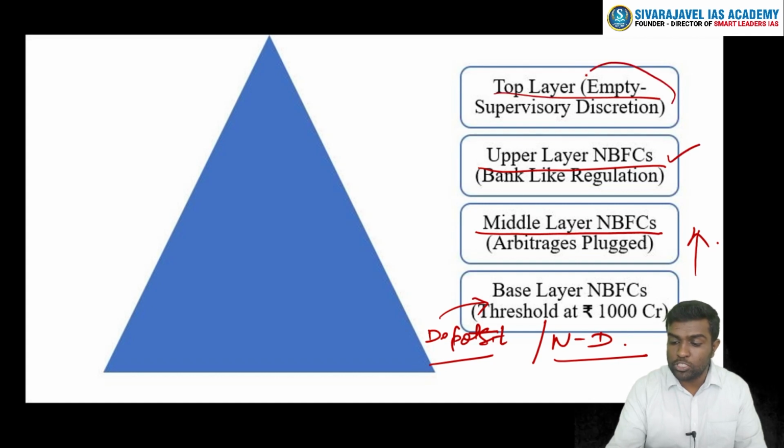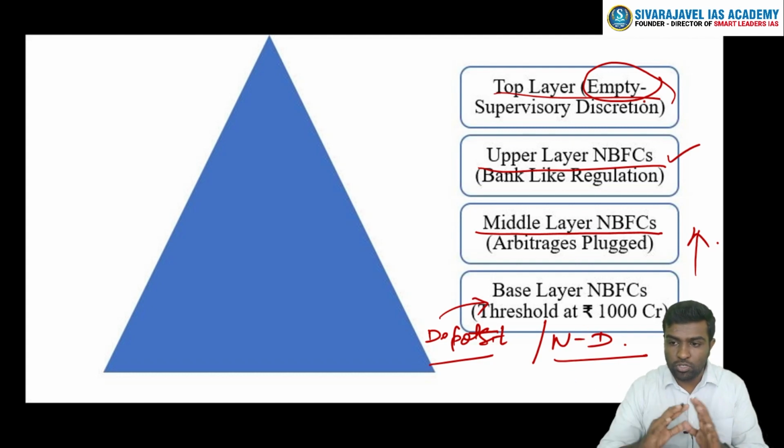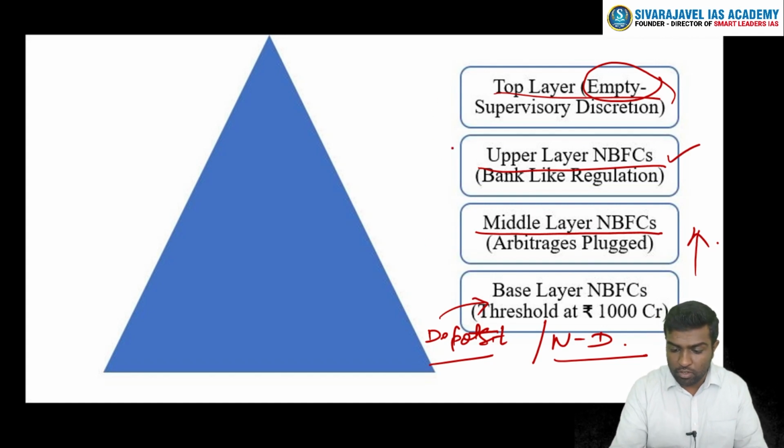The top layer has to be empty, which means NBFCs which are becoming so big should not be allowed to become so big, or else they should be converted into a bank. So ideally, the top layer should have no player in it, but this can change if the scenario of the Indian economy changes or warrants any particular change. Likewise, this is the structure that is being laid out. This PCA will be applicable for only these three. For example, here we don't have any players, so these two only, if it is a non-deposit NBFC.